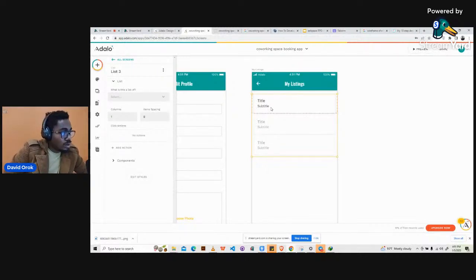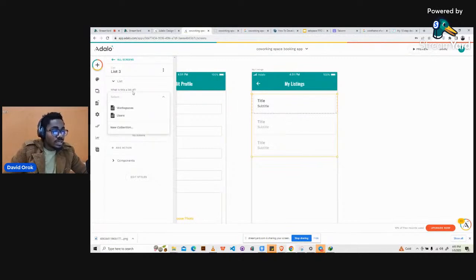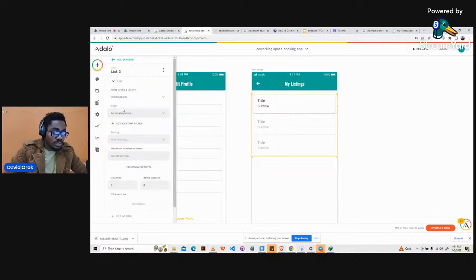So this is it. Then just like we did for the form, you have to select the database that this belongs to, or that this can take data from. Okay, so we will go ahead and click on this. What is this a list of? So it's a list of workspaces. All right, workspaces, all workspaces.